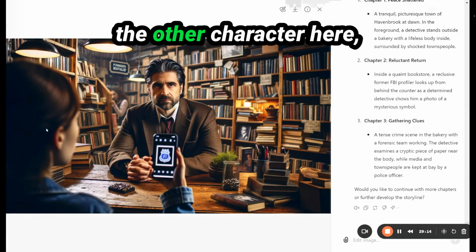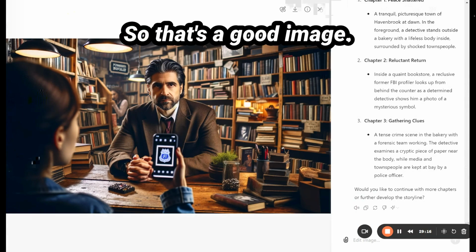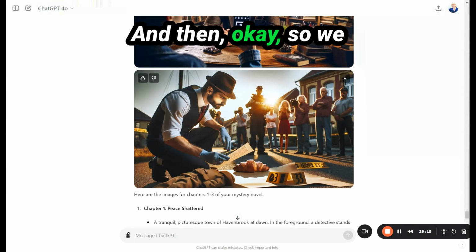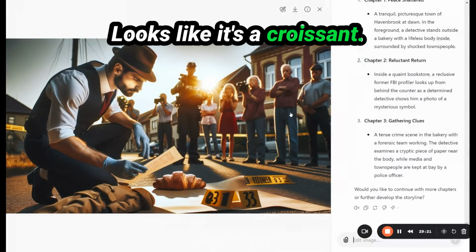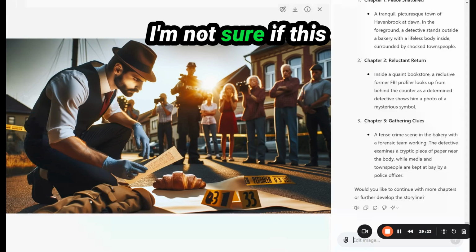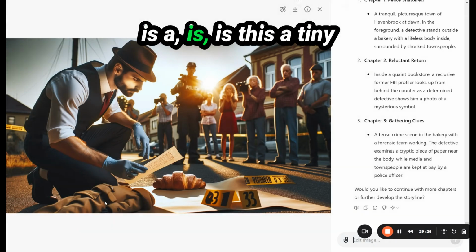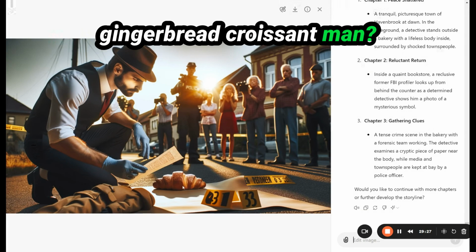And we have the other character here, the detective, right here. So that's a good image. And then, okay, so we have a crime scene. Looks like it's a croissant. I'm not sure, is this a tiny gingerbread croissant man? I don't know what's happening.